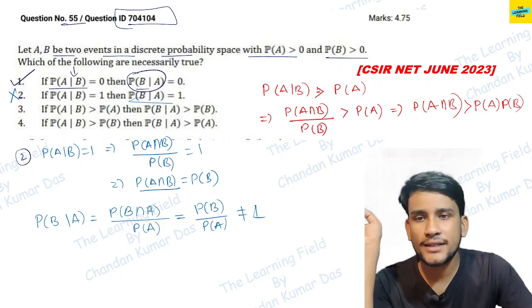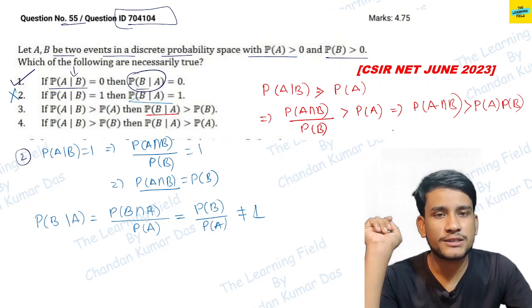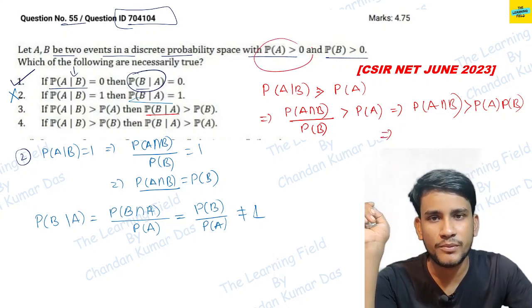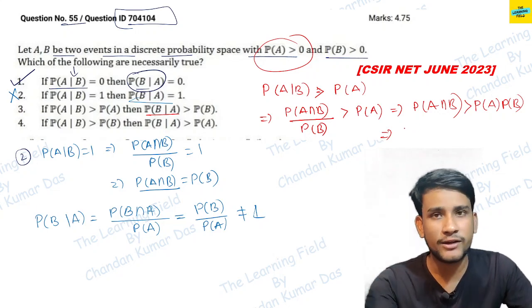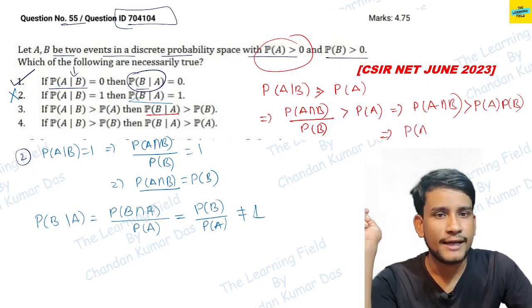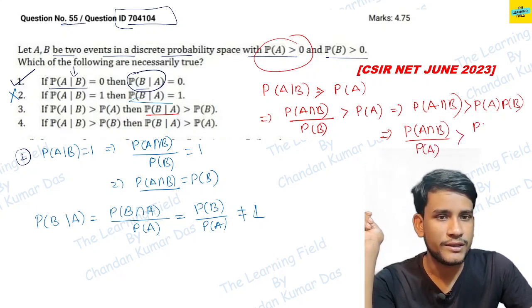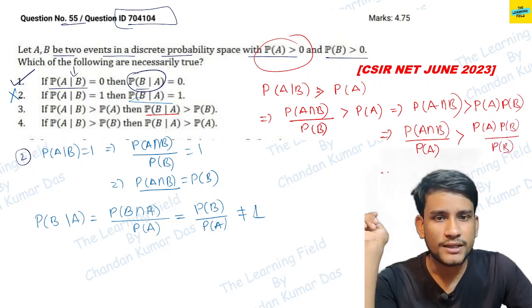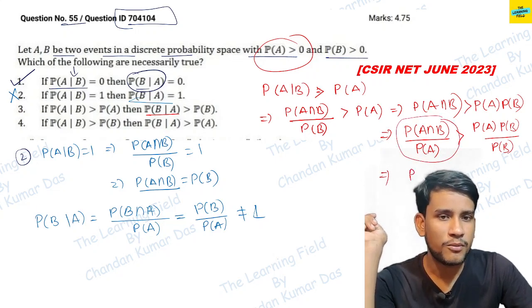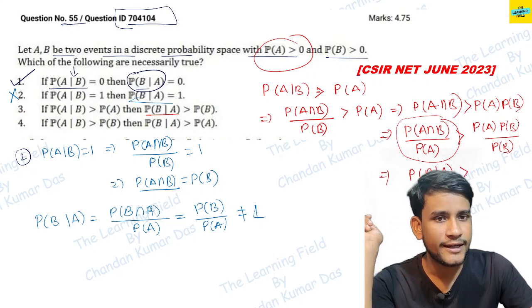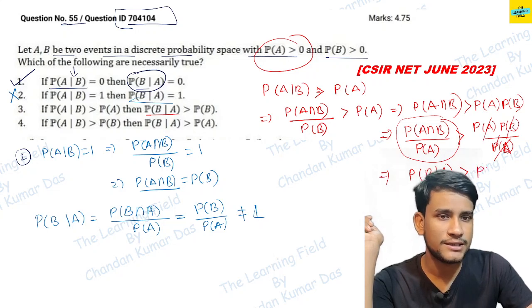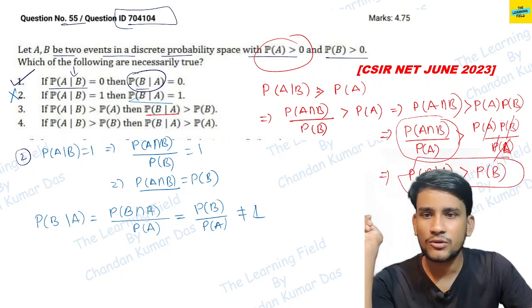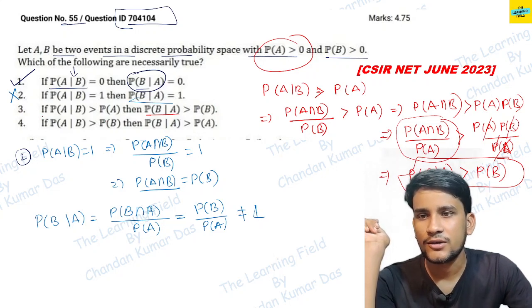Now here it is probability of B given A. So we divide both sides by probability of A, because probability of A and B are obviously greater than 0, so we can divide obviously. So probability of A intersection B divided by probability of A is greater than probability of A times probability of B divided by probability of A. And what is this? This is probability of B given A is greater than, PA got cancelled, probability of B. So option 3 is correct.